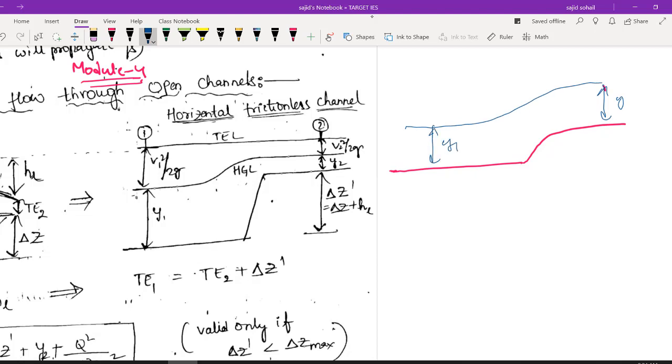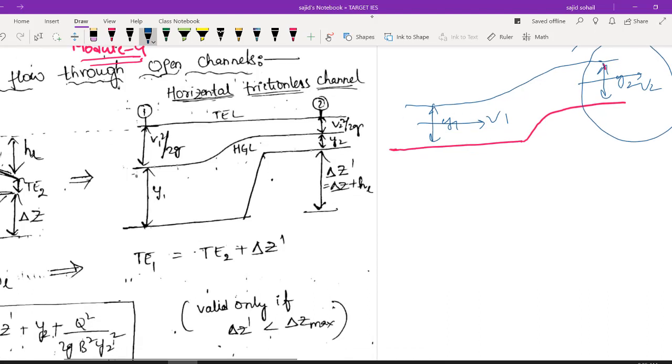If it is y1, whenever you are experiencing a hump, what will be the change in depth and what will be the change in velocity? Let us say this is v1, let us say this is v2. I hope you are getting it, right? So whenever there is a change in channel geometry, there will be change in our flow parameters. It could be the depth, it could be the velocity. How to find these parameters? Let us try to understand now.